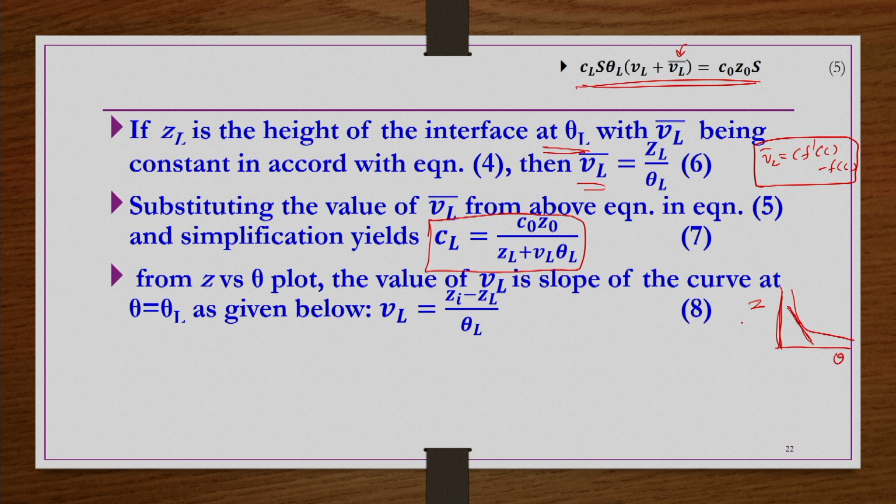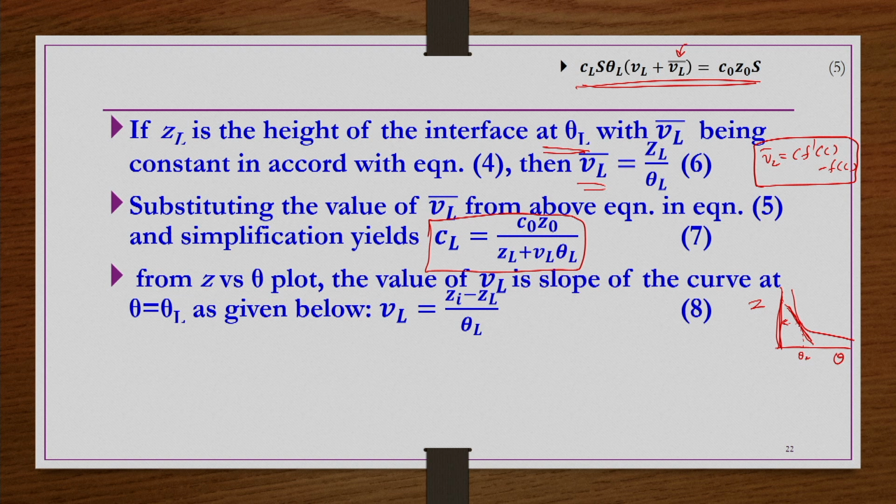So the value of V_L is the slope of the curve at theta equals theta_L.